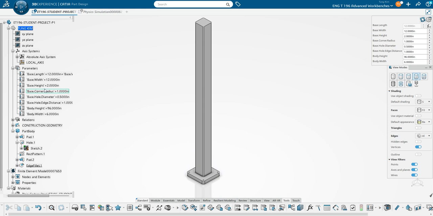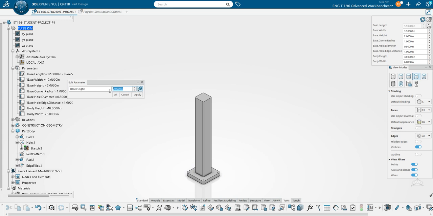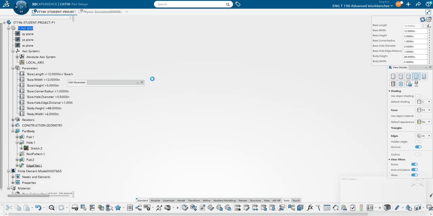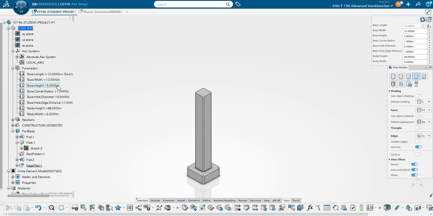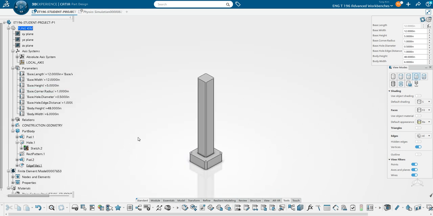For example, like now the height is 96 inch, I can change it to 48 inch. Or the base thickness I can change from 2 inch to 5 inch. And all other related dimensions I already set up the formula.